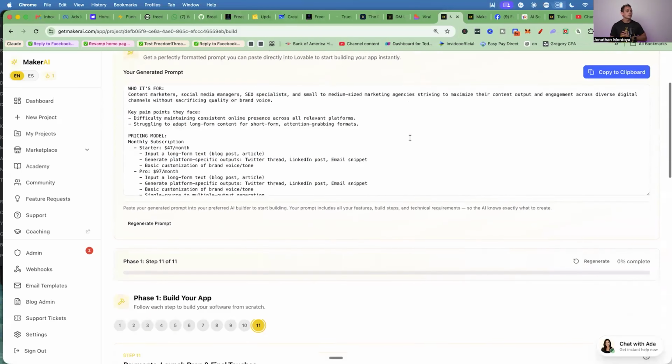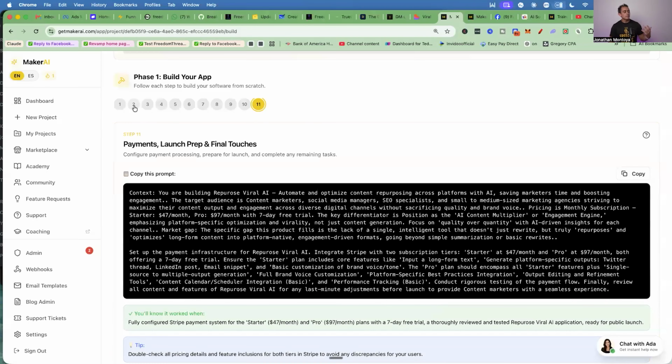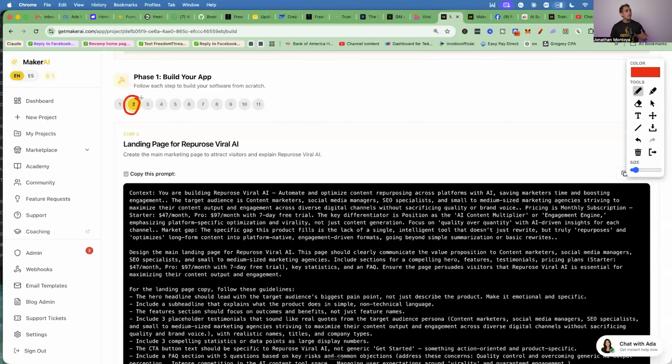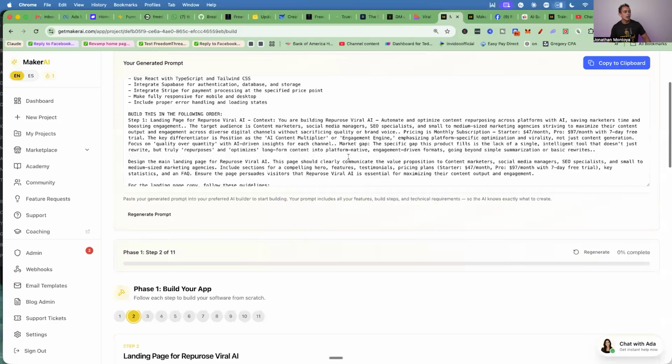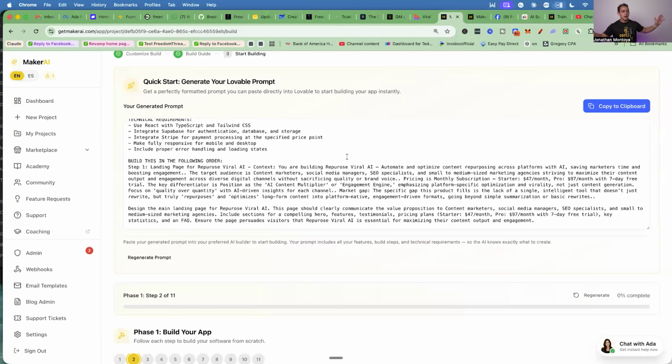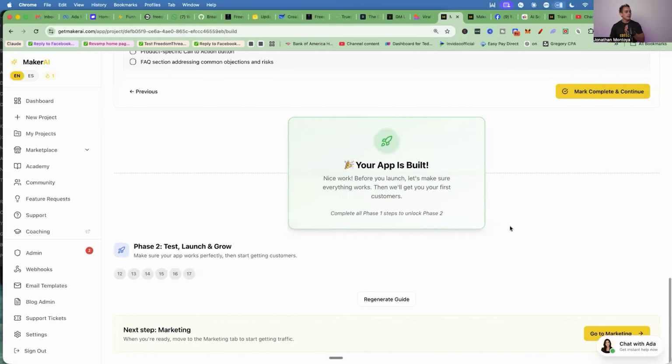So that's why I always recommend, hey, go through this step by step and make sure it looks good and then go to the next step. But for those who just want to walk away and just do the quick prompt, you can do that. It'll probably work, okay? And the cool thing is if it doesn't work correctly, you just type into the AI, like, hey, this part didn't work correctly and it'll fix itself, okay? Anyway, so what you do here, there's a phase 2 where you can test it and all that stuff.